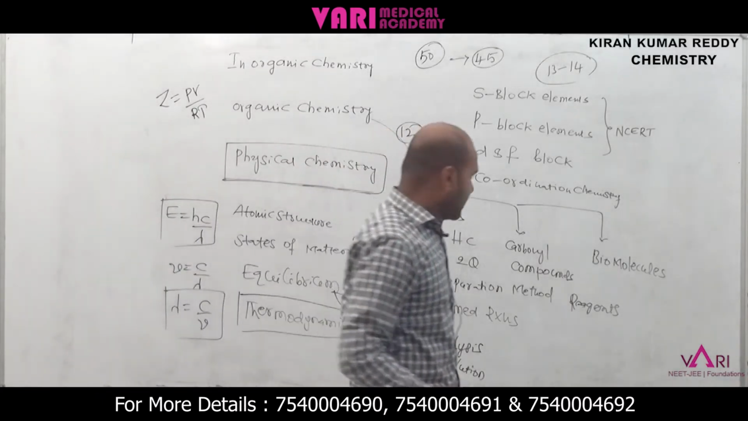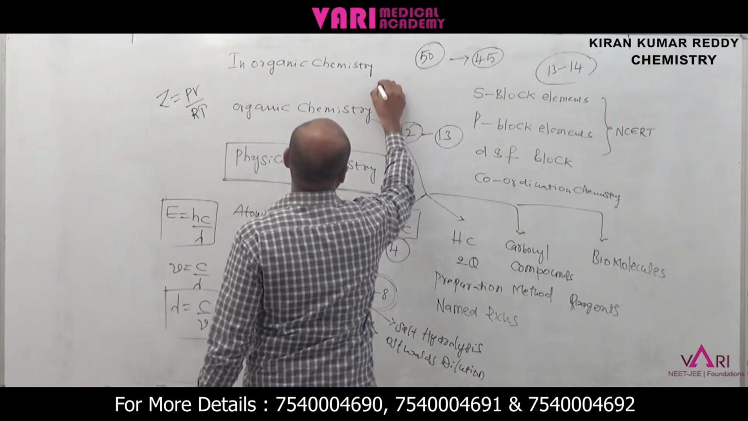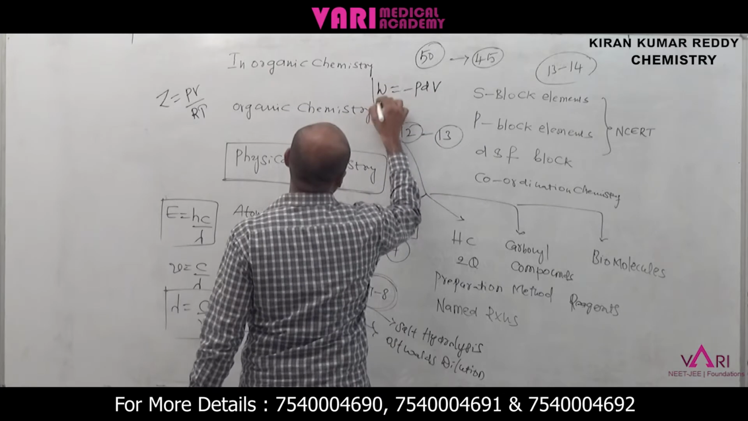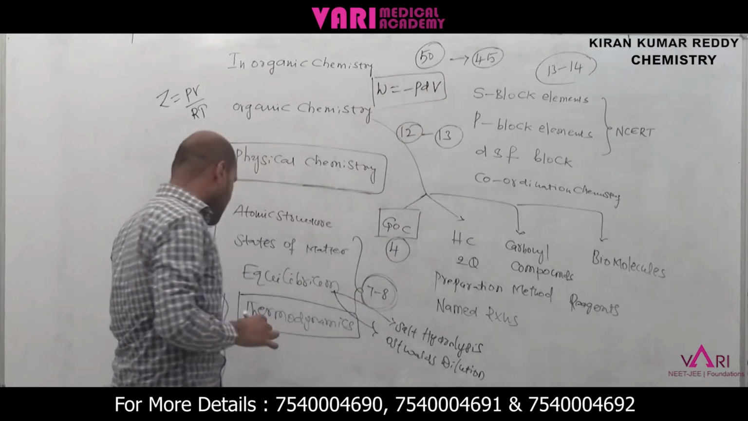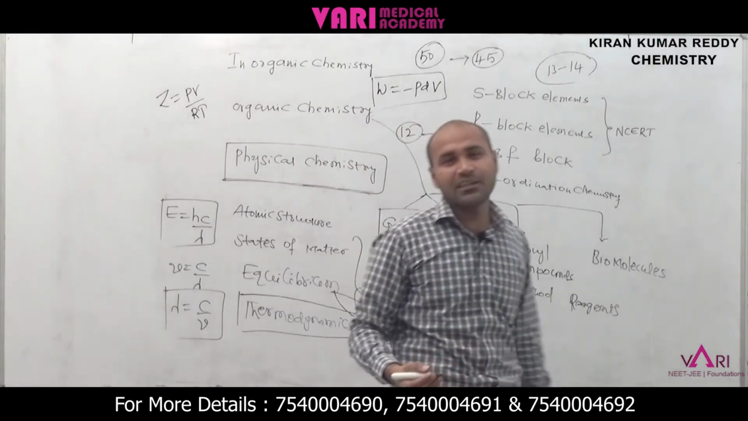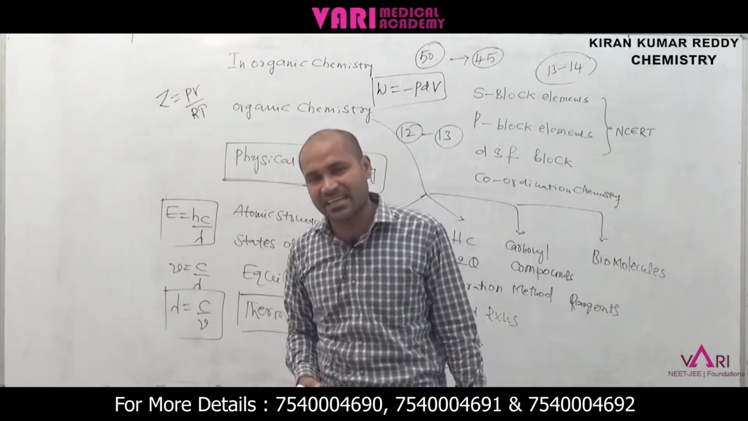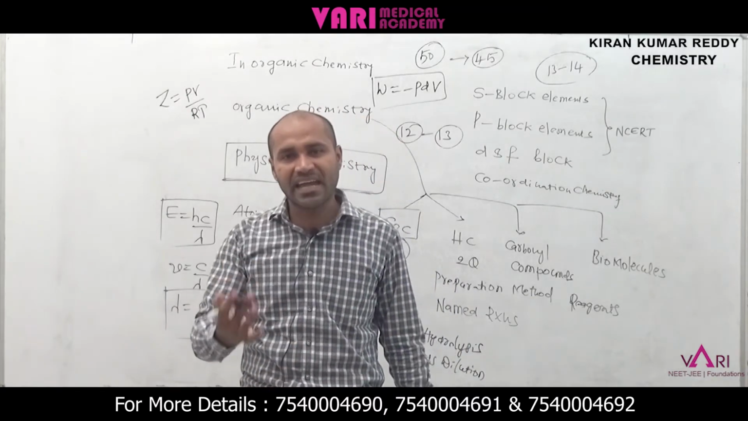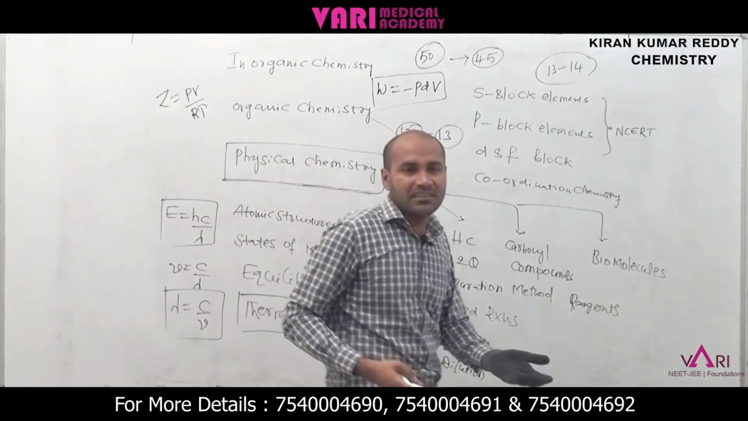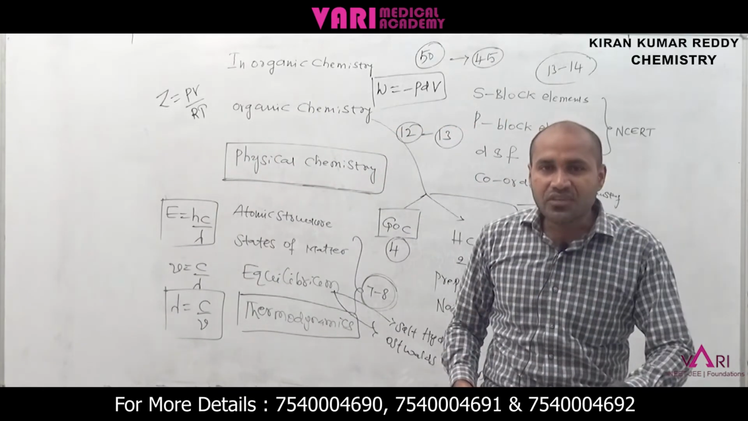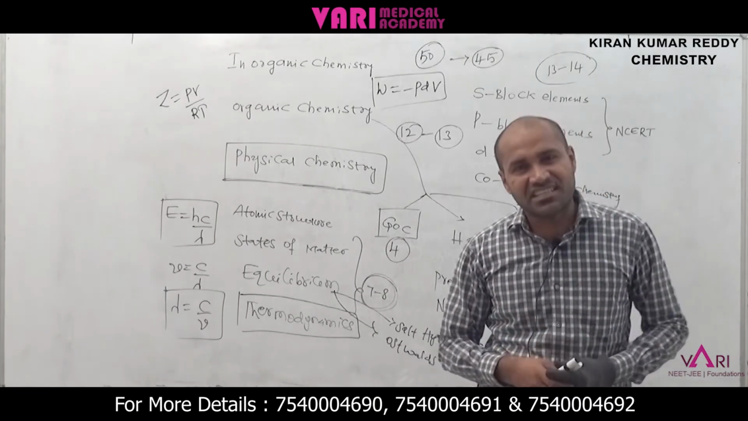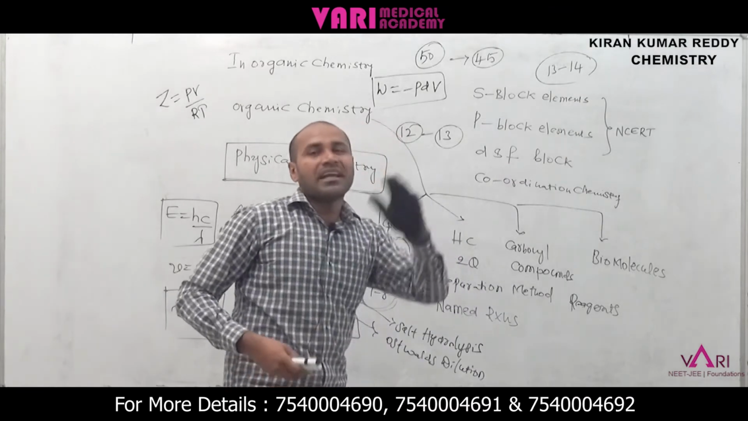For example, delta W is equal to minus PdV. Based on this one formula they are asking questions. And next one is spontaneity: delta G is equal to delta H minus T delta S. So what is spontaneity? Spontaneity means the process which occurs by its own, without proper initiation. That is called a spontaneous process.